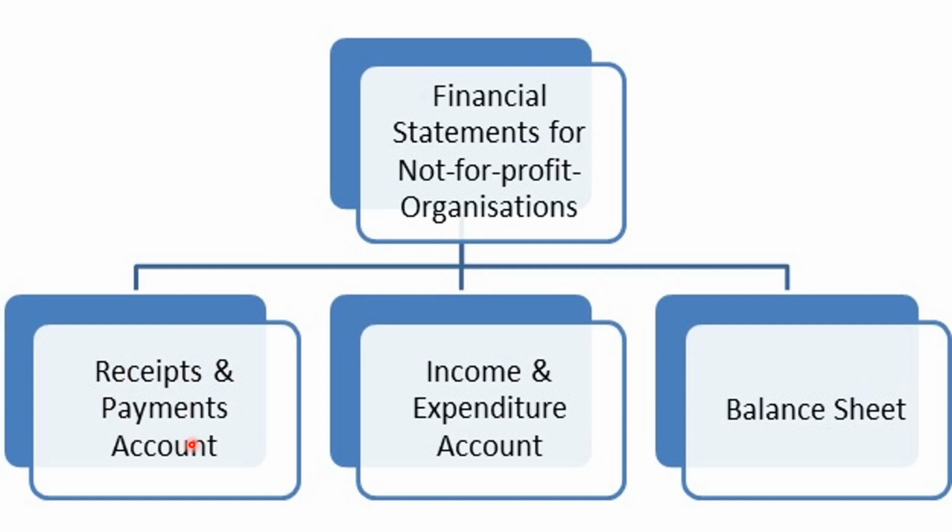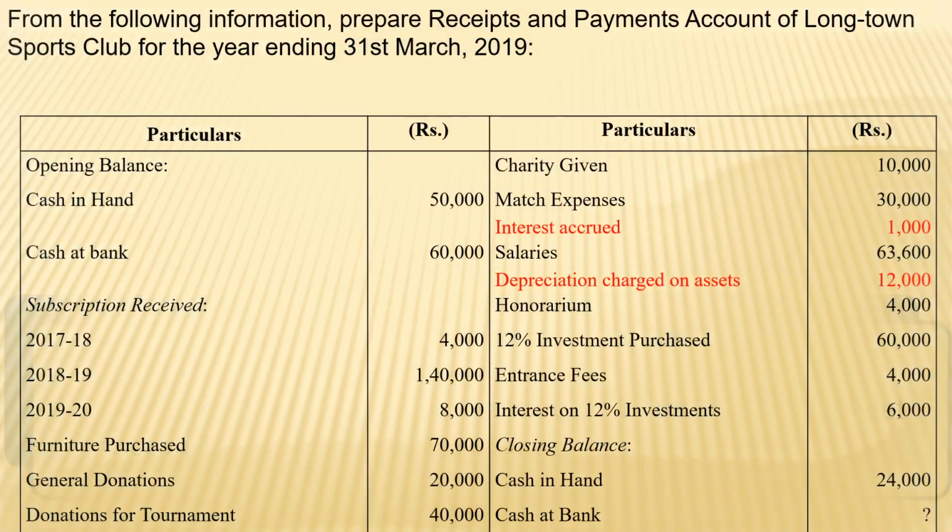On that basis, this is the problem. Opening balance is provided for that particular club. The club name is Longtown Sports Club, and their financial transactions for 31st March 2019. Cash in hand is 50,000 and cash at bank is 60,000. Three years subscription are there, 2017-18, 2018-19, 2019-20.